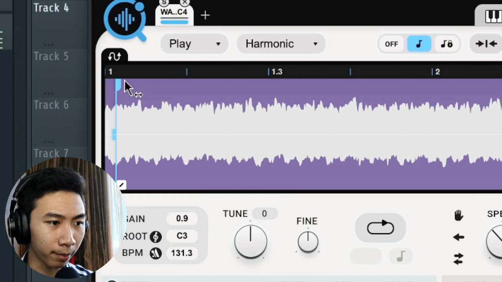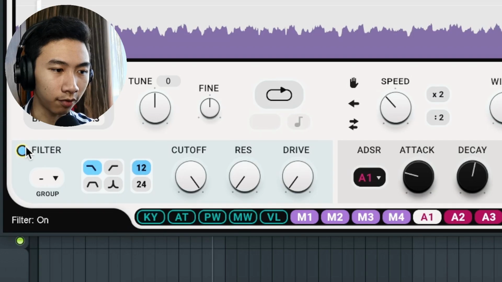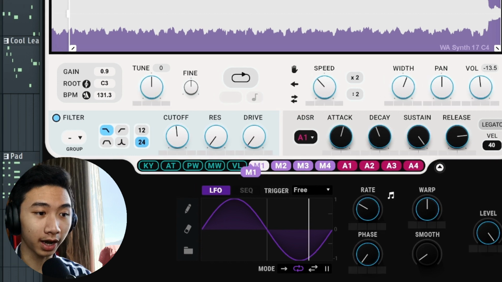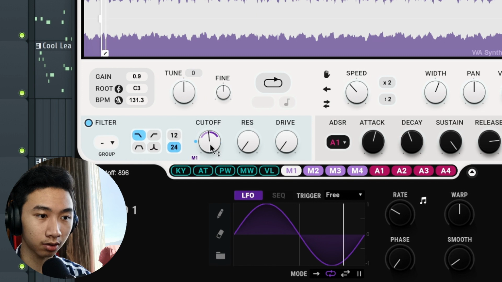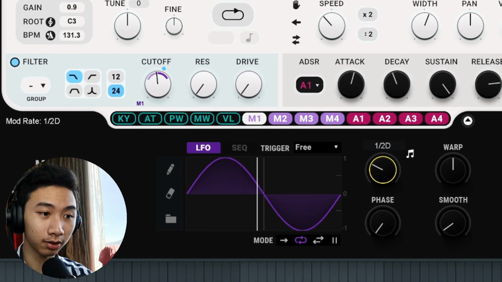Okay, I don't want this front part where there's a weird attack. And I want to put on a filter over here, so lower the cutoff. Over here, I'm going to be using modulation 1. I'll just drag and drop onto cutoff, and just drag up. So you can hear the cutoff is moving, and I want to slow down the rate a little bit so that it's not too extreme.